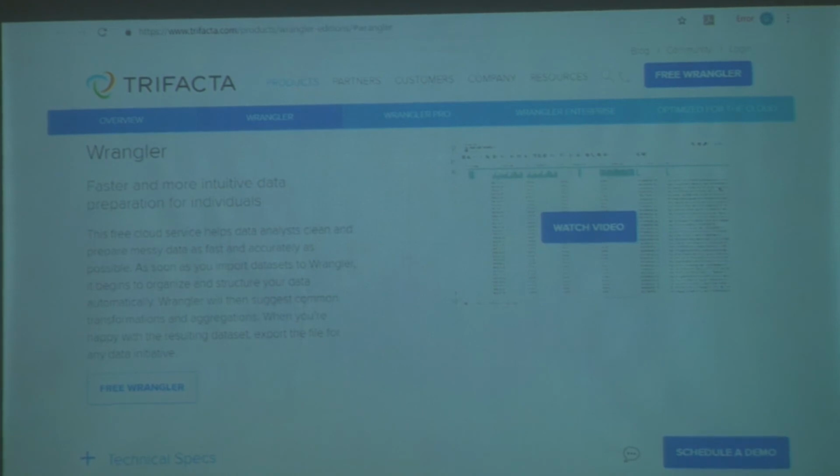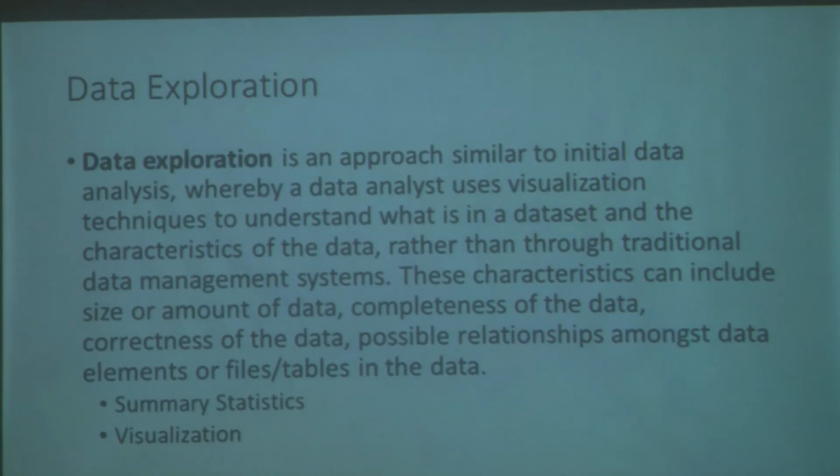Right? So now this is the next topic that I wanted to get into, data exploration. But I think the practical aspect of data exploration, especially when it comes to data visualization, has already been covered here. So you know some of the tools which are there for data visualization.